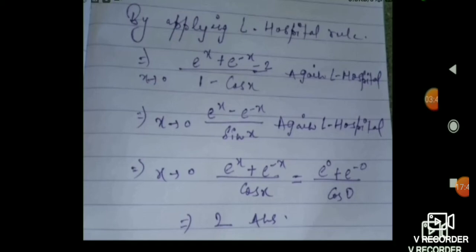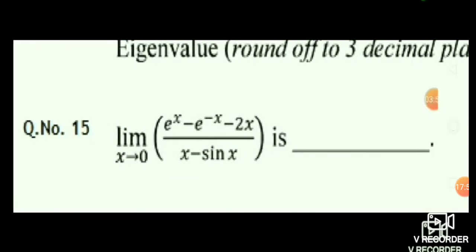So again I will differentiate it, and the third time I will get e to the power x plus e to the power minus x divided by cos x. When I put x equal to 0 instead of x, then I can get the answer 2. That is the correct answer for this question.